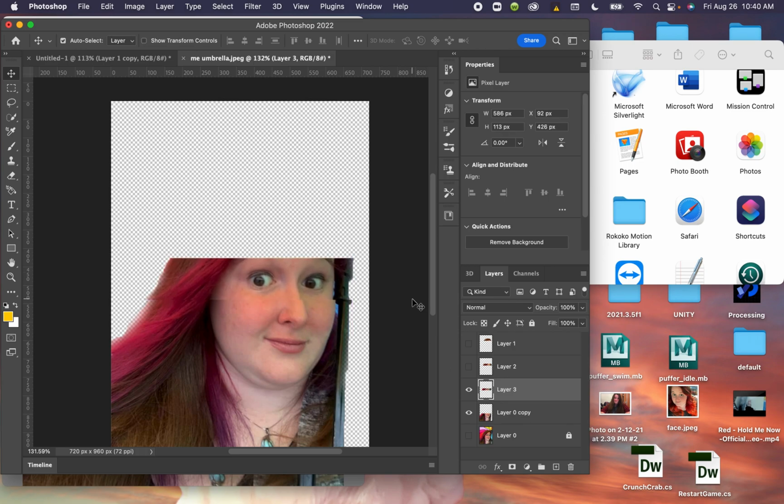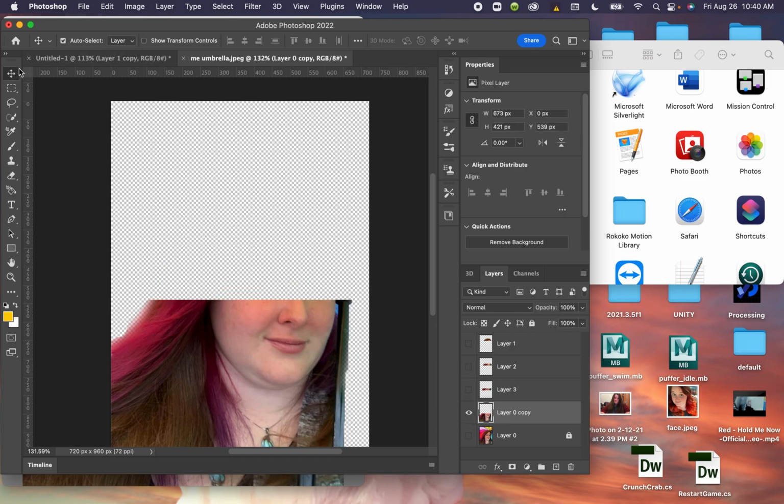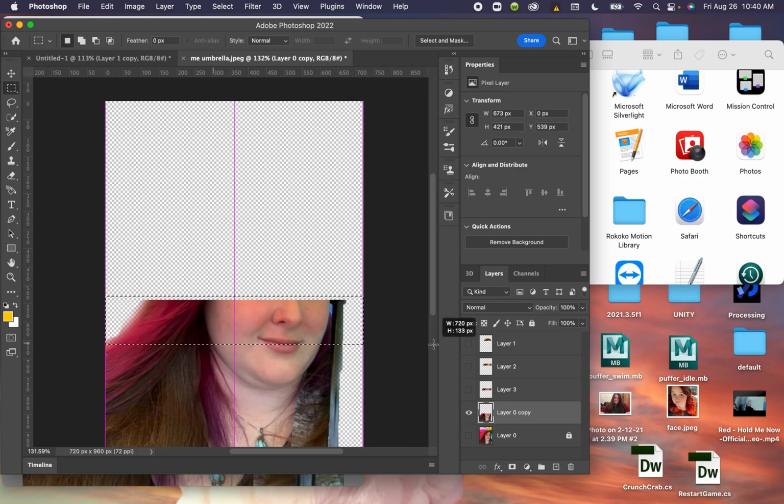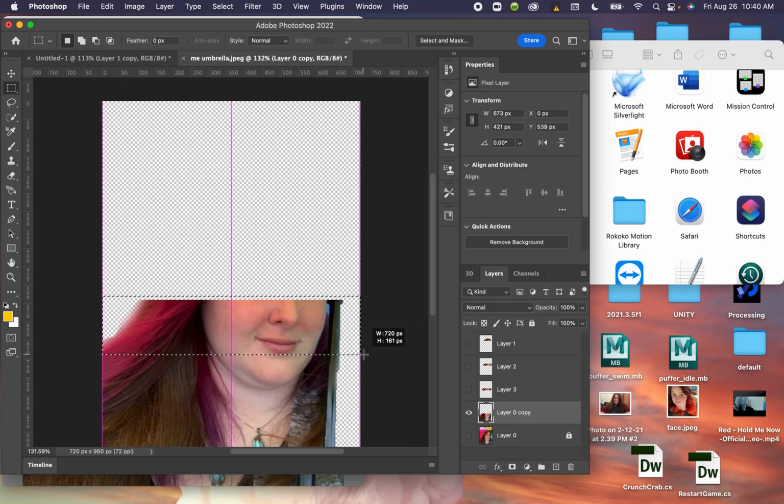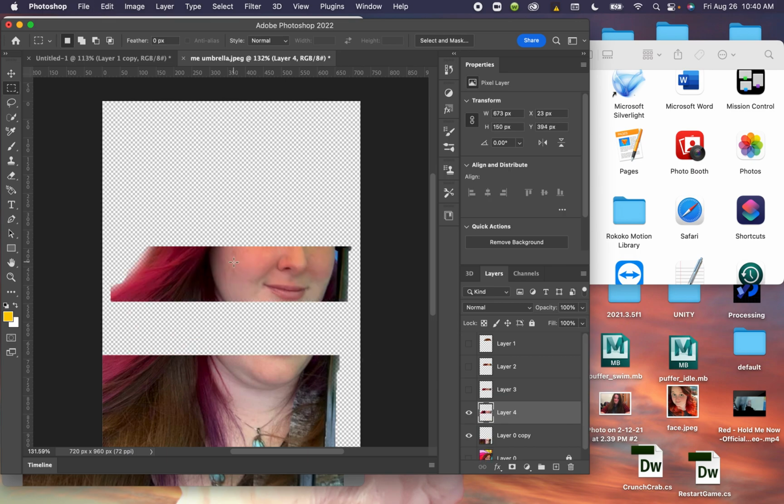And you can also use the arrow keys like I am right now to move stuff. Get in there. Once more with feeling. And you can change up the size of your chunks if you want. I'm trying to stay pretty uniform. Command X, Command V. Move it on down.